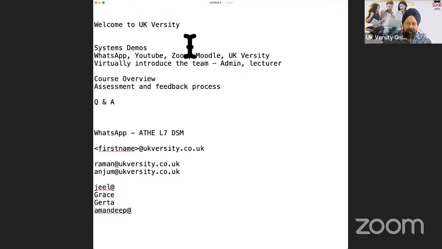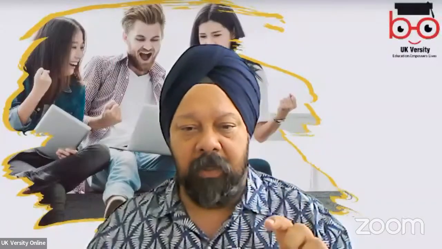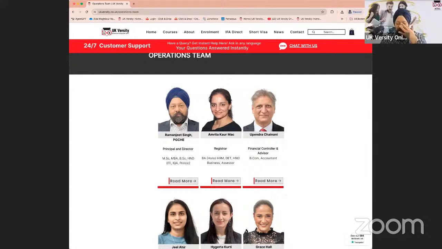Now, one of the main things that you're using right now is to be able to access the sessions, and that is via Zoom, because we do most of these sessions on Zoom. So you are able to get onto Zoom. My suggestion always would be that when you are on Zoom, you try and attend through a laptop or a Mac or a PC, whichever you have, with a slightly bigger screen, because when you're on the phone, real estate wise, it is very, very small. So you'll see everything very small.